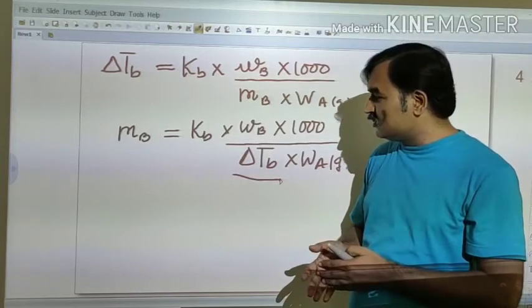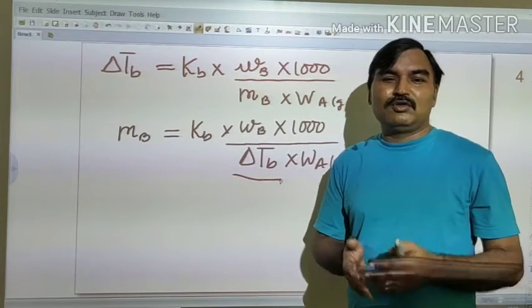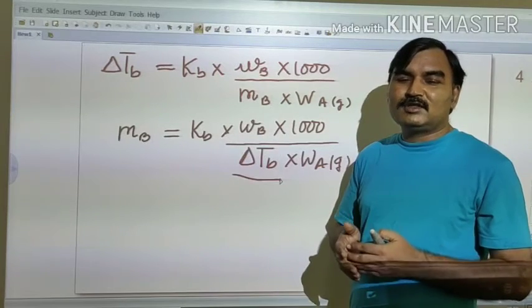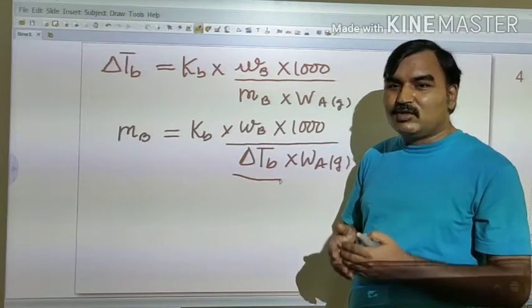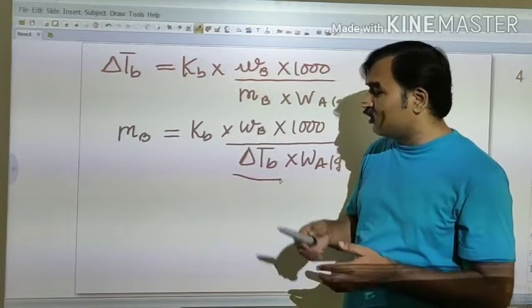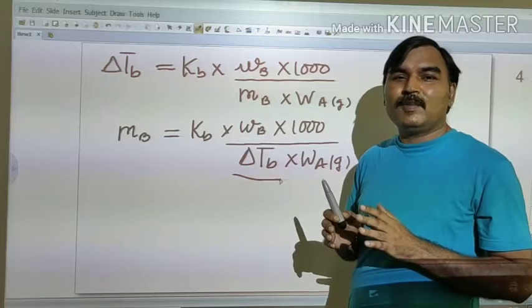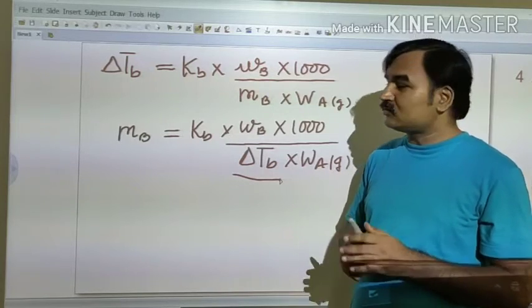So in both cases, when solute undergoes dissociation or association, the molar mass which we calculate by measuring the colligative property will be different or abnormal than the normal molar mass.